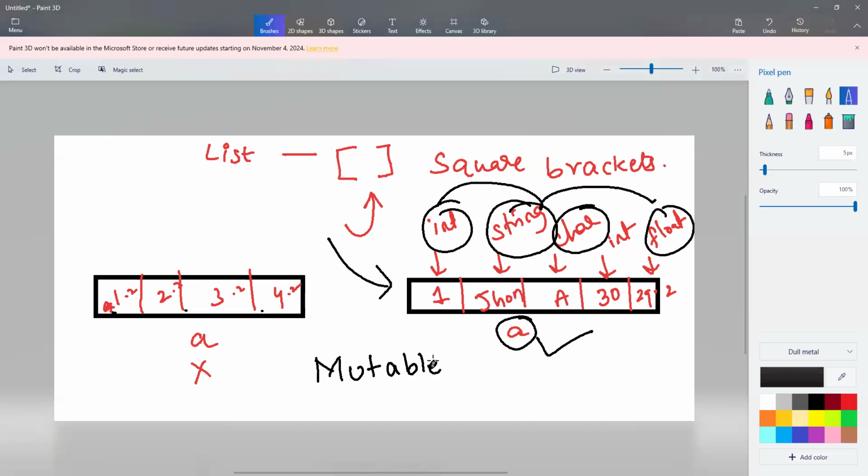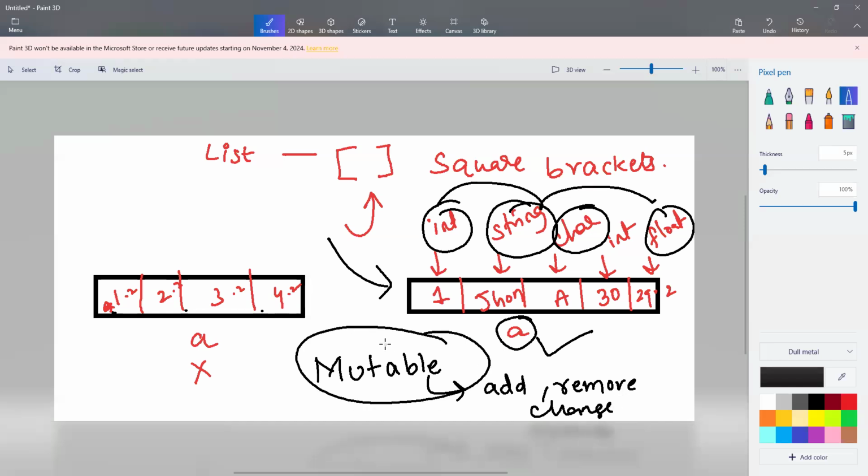List is a mutable data type in Python. So what is mutable? List can be modified. Mutable means you can add or remove or change the elements. Mutable means those are flexible.